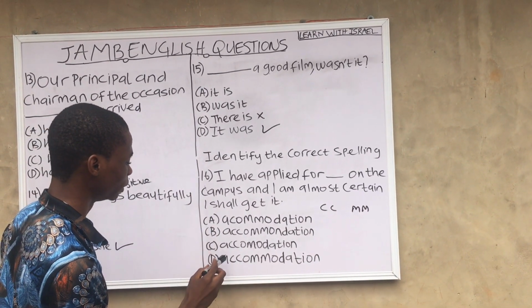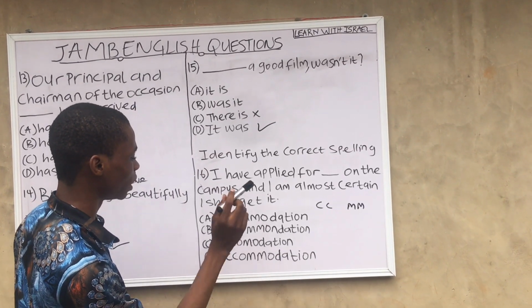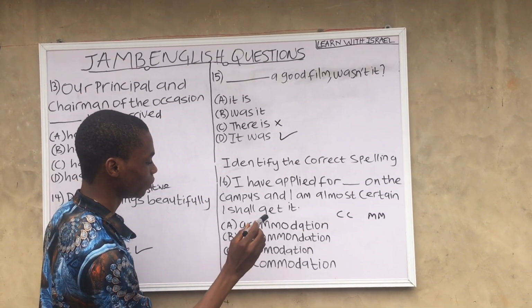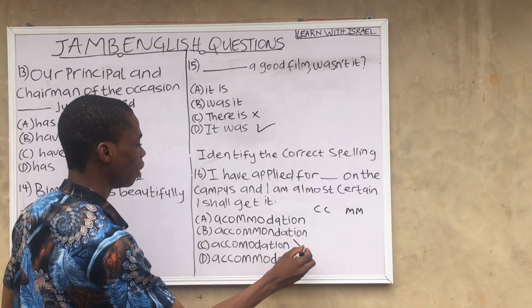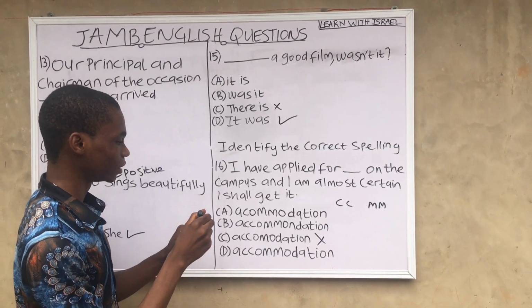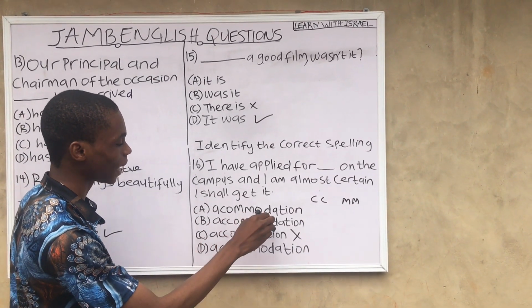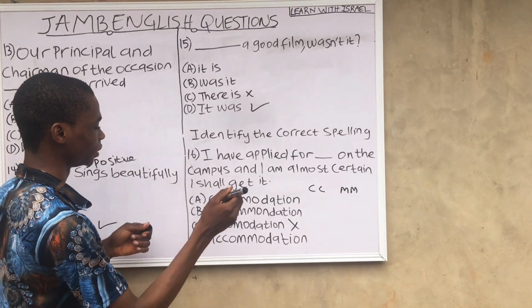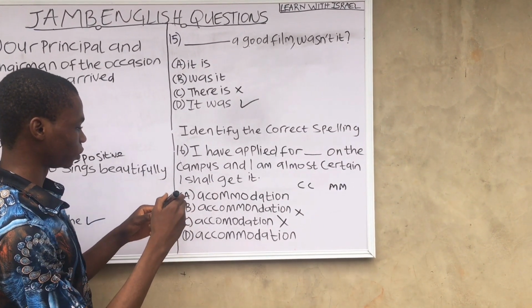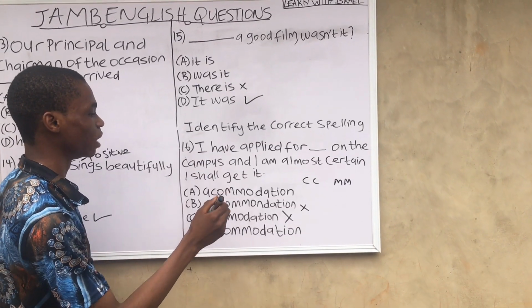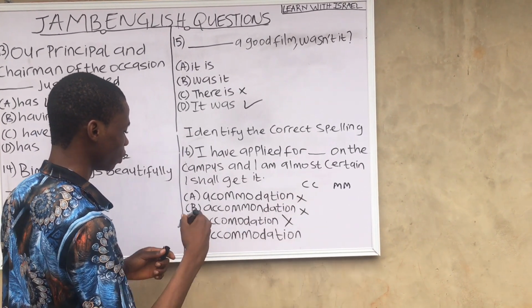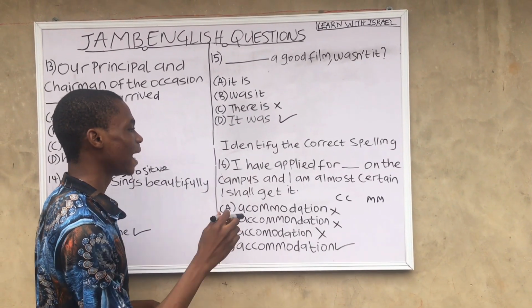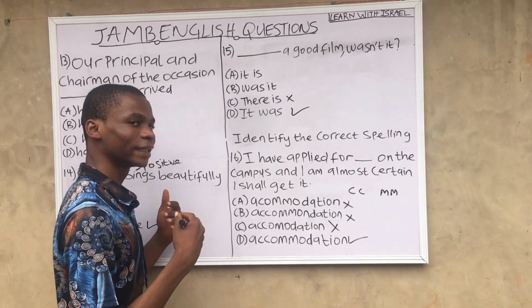So let's check option D. Accommodation, it has 2C, 2M. So option D is correct, but let's check other options. Option C has 2C, 1M, which is wrong. Option B has 2C, 2M, which should be correct, but it also has N. Accommodation does not have N, so it is wrong. Option A has 1C, 2M, which is also wrong, which makes option D the correct answer. I have applied for the accommodation on the campus and I am almost certain I shall get it.